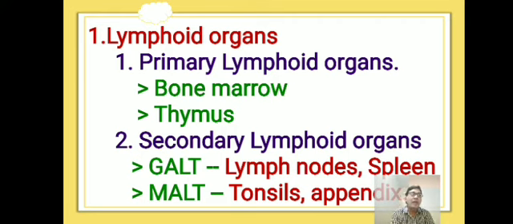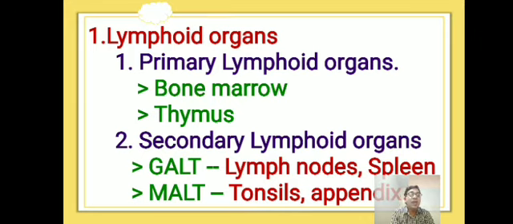Then the appendix, a worm-like structure present at the ileocecal junction of the alimentary canal. This appendix is a rudimentary, non-functional organ. It does not perform any function, but if anything affects this appendix, it leads to a disease called appendicitis.